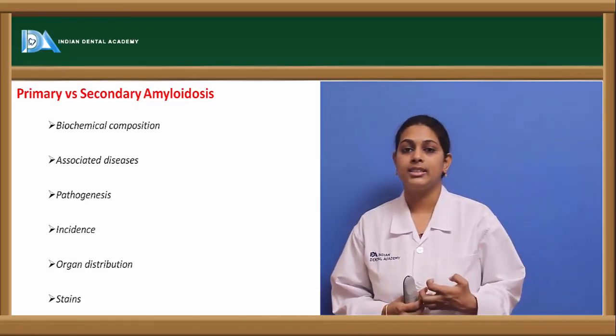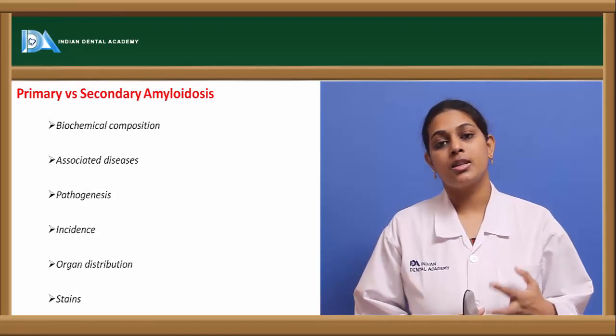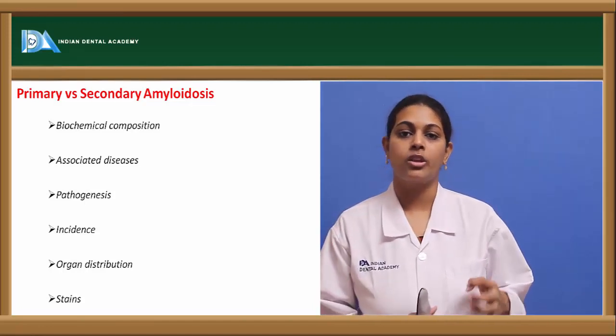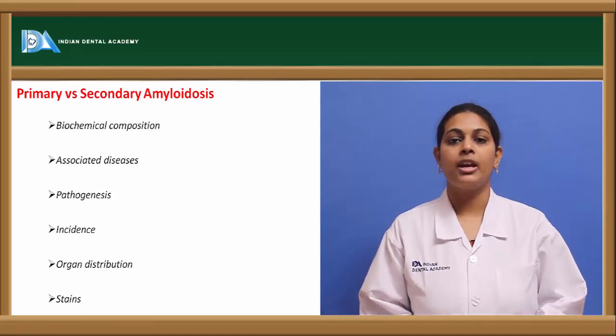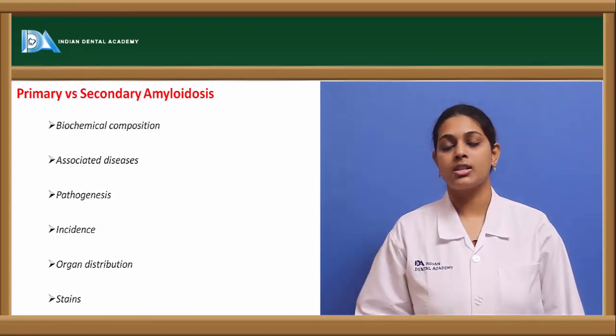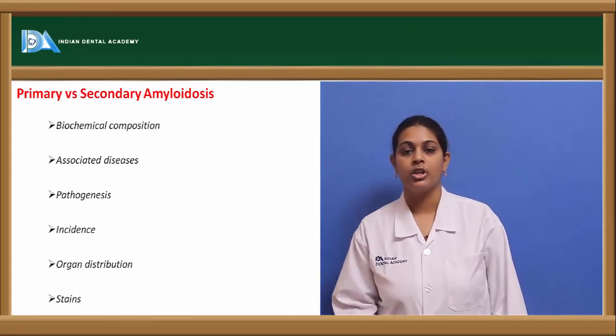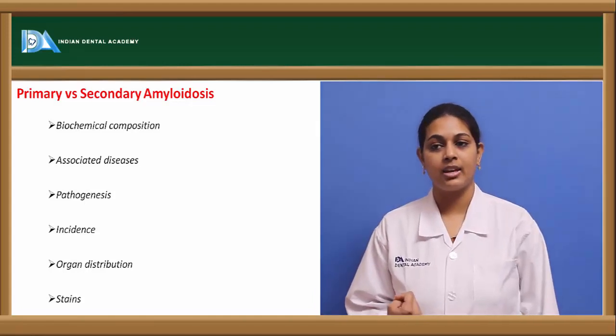The diseases associated with the AL type are plasma cell dyscrasias, multiple myeloma, or B cell lymphoma. Whereas in the AA type of amyloidosis, we see long-standing cases such as chronic inflammation or infections such as TB or chronic osteomyelitis.